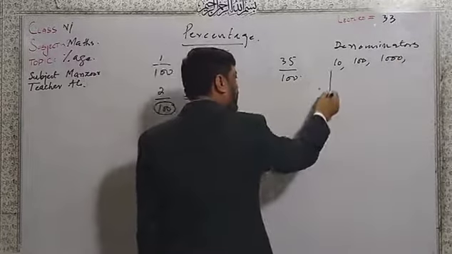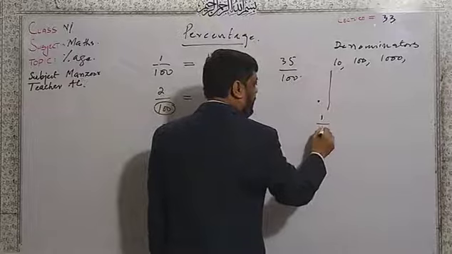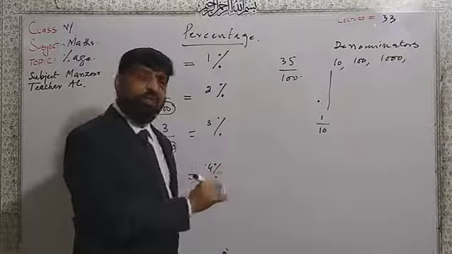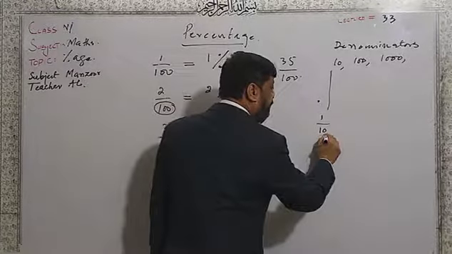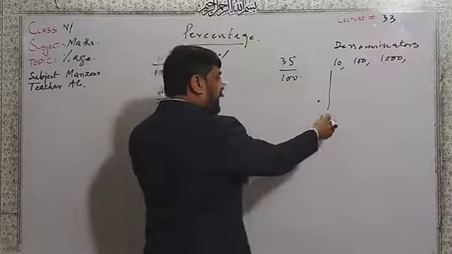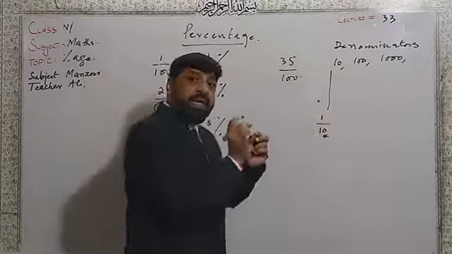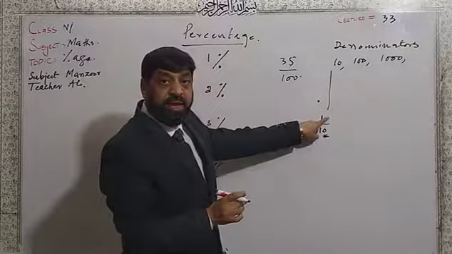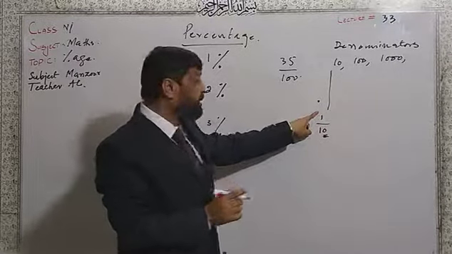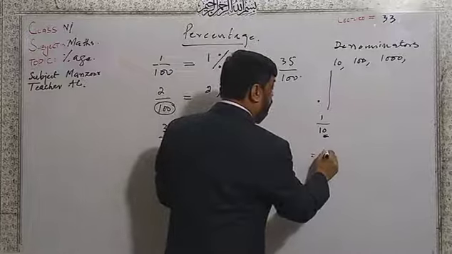Suppose I have 1 over 10, I will write it in decimal form. Because of the one 0, the point is hidden there, I will move the point after 1 digit. And in decimal form, this will be 0.1.